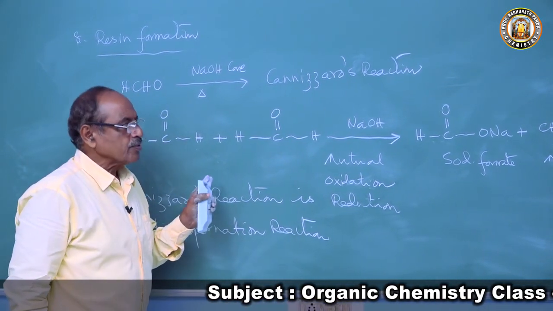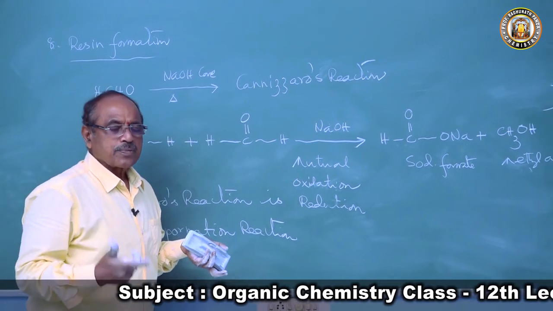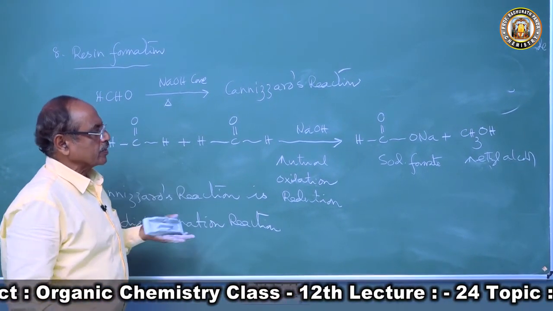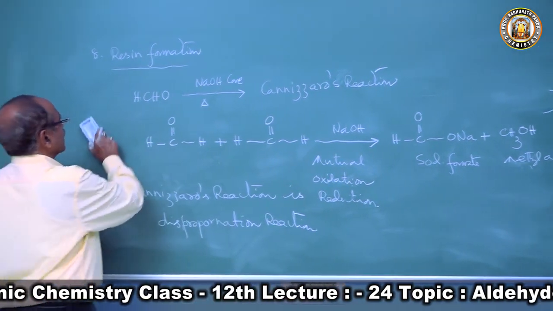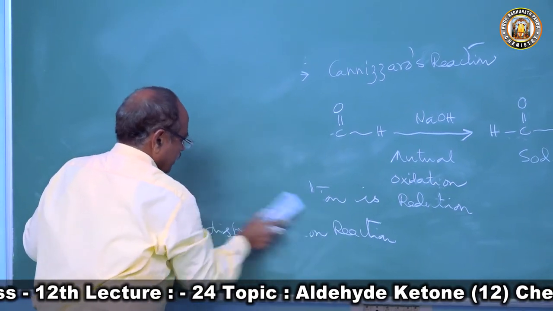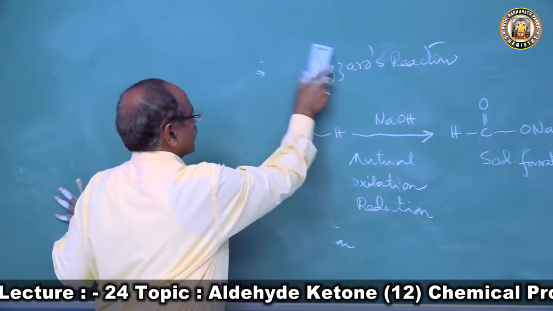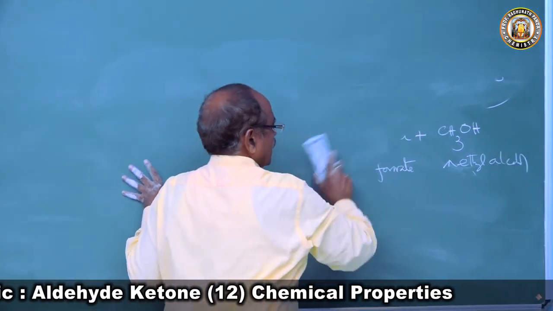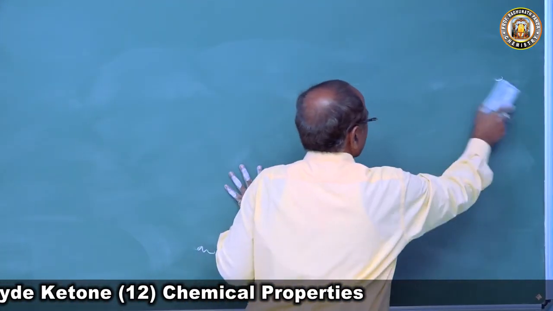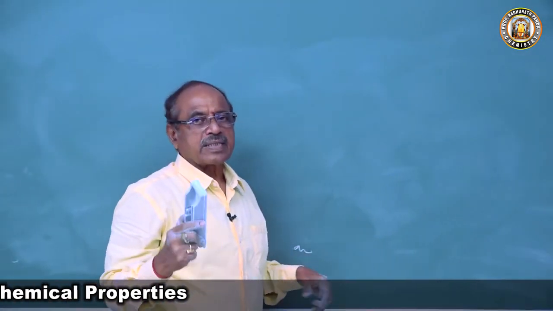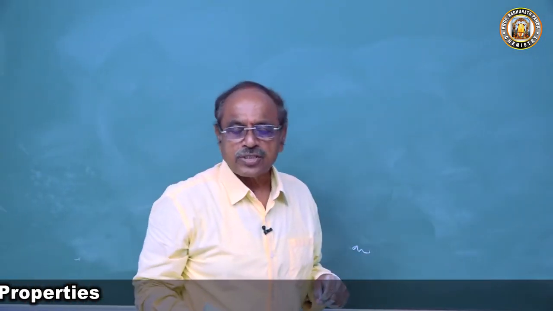So the Cannizzaro reaction is a disproportionation reaction, a very important question. Often the question comes in the exam: write short notes on the Cannizzaro reaction. When formaldehyde is heated with concentrated sodium hydroxide, two molecules undergo mutual oxidation reduction to produce methyl alcohol and sodium formate. So this is aldol condensation.